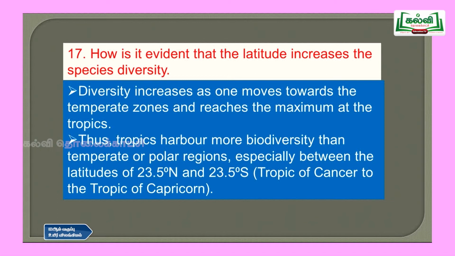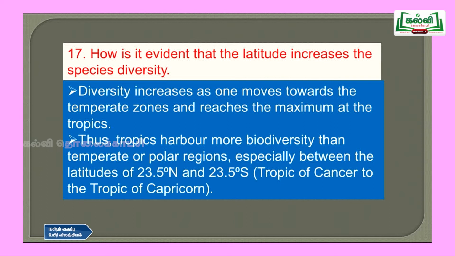Then question number 17, how is it evident that the latitude increases the species diversity? As the latitude increases, how does the species diversity also increase? We have to show evidence. Diversity increases as one moves towards the temperate zones and reaches the maximum at the tropics. So diversity will be increasing from temperate zones to tropic zones. Thus tropics harbor more biodiversity than temperate or polar regions.